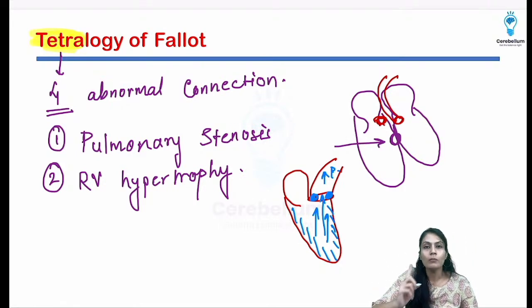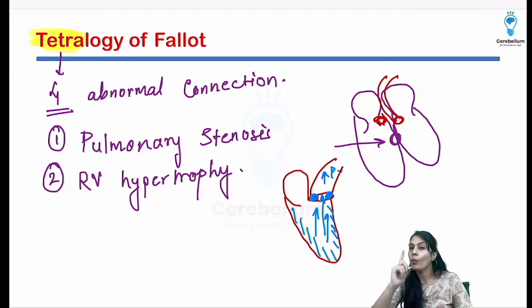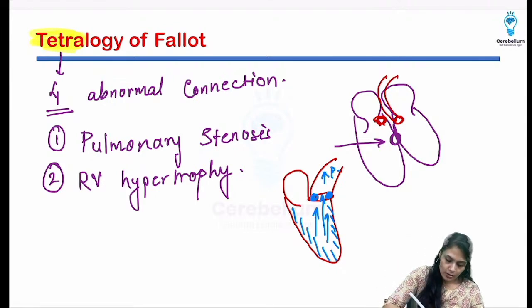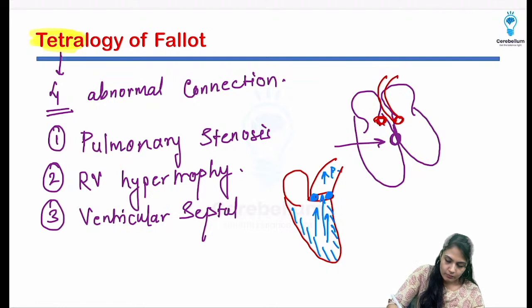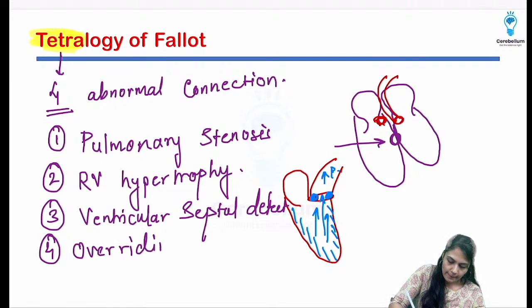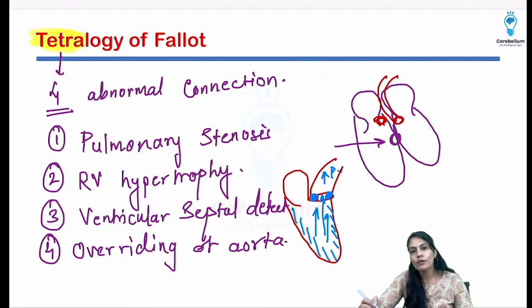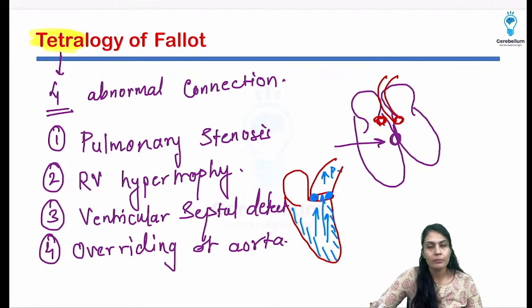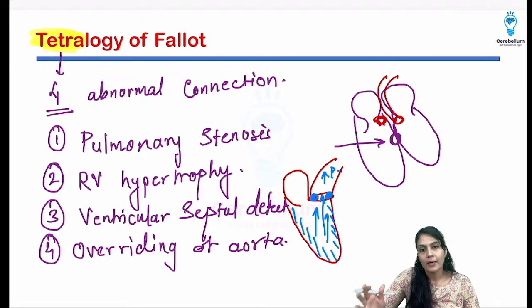Then I told you there is a third thing, that is the septum of the ventricle. It is going to have a pore available, right. So third thing, ventricular septal defect. Right, and the fourth thing is overriding of aorta. So these are the 4 features. Might be that there are only 3 features available, not the overriding of aorta, but understand this is quite possible, okay.